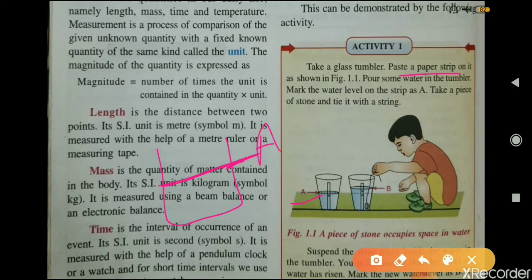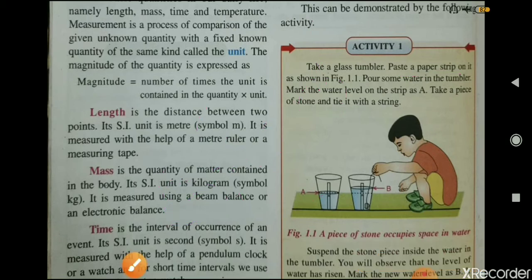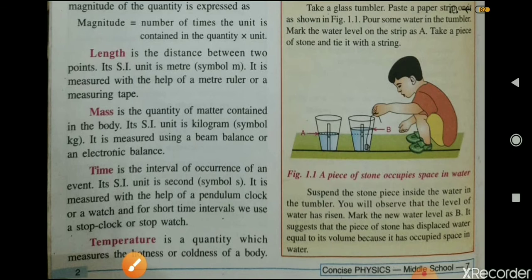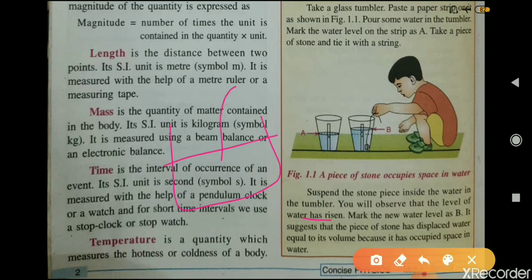Now take a piece of a stone, tie it with a string, and then suspend this stone in this glass tumbler. Now what will you observe after suspending the stone? You will observe that the level of water has risen. After this stone is suspended in the water in the glass tumbler, the level of water rises up. So this was level A, so the water level rises up till here, and suppose this point be B.